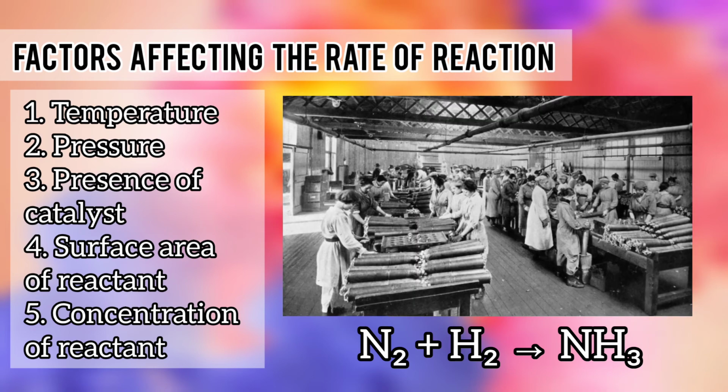Unfortunately, during World War I, the synthetic ammonia from the Haber-Bosch process was also used by Germany to create nitric acid, which is the precursor of nitrates in explosives.